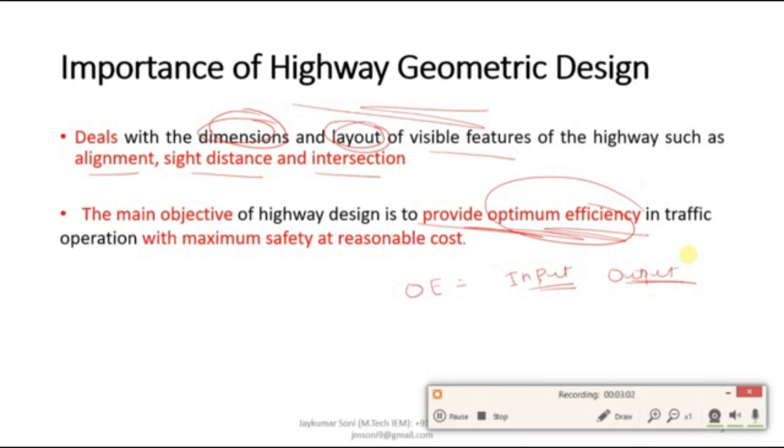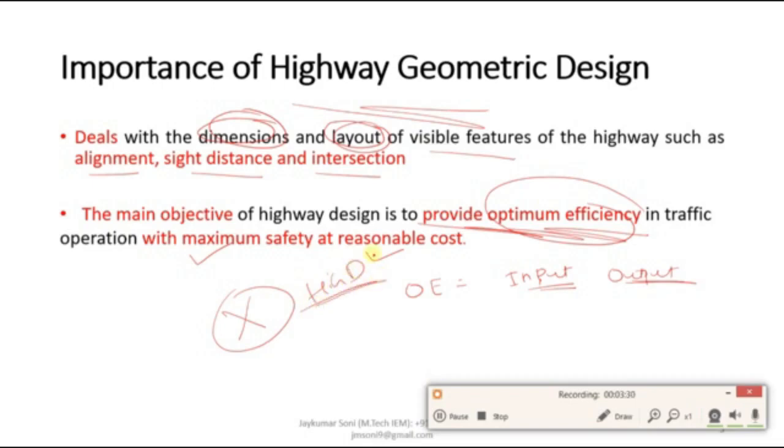The reason for dealing with highway geometric design is to provide optimum efficiency in traffic operation with maximum safety and reasonable cost. Without negotiating the safety factor and cost factor, we can never provide a good highway geometric design.